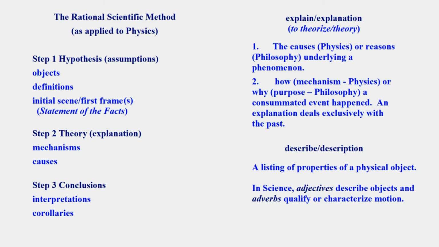So explanation and description are not the same. They're not synonyms. People think they are. Most people think they are. No, they're not. An explanation is not a description. Okay, you describe a chair. That's what you describe. And explain, you explain something that happened. Okay, so that's the distinction we're going to make in rational science. You need to explain how this universe works. You need to explain a mechanism, how Mother Nature does gravity. That's what you need to explain.